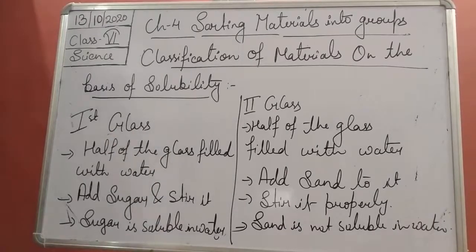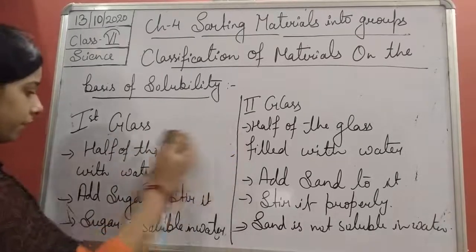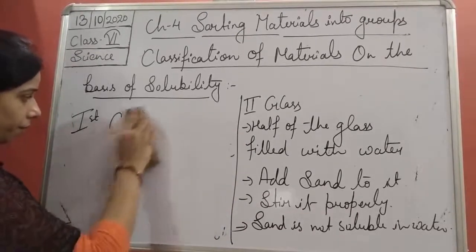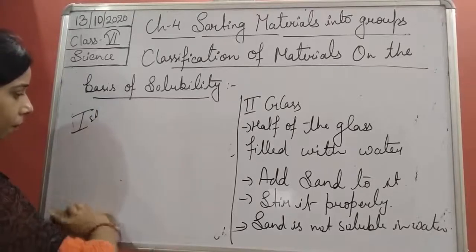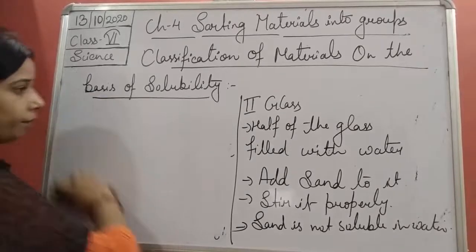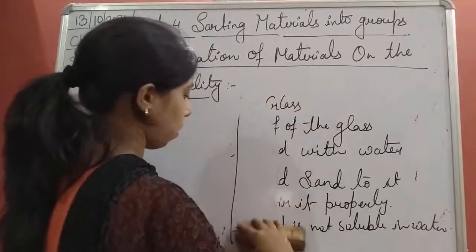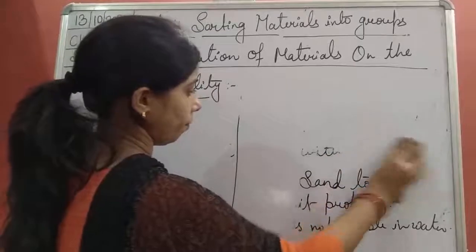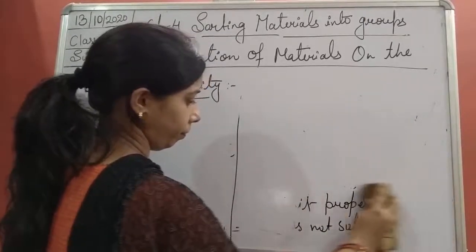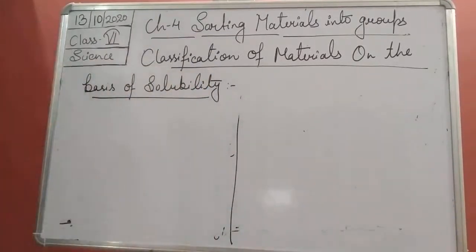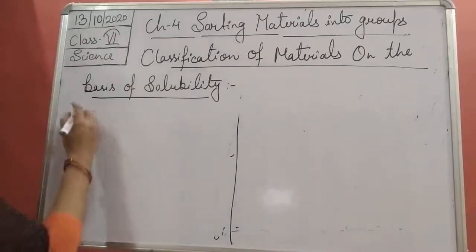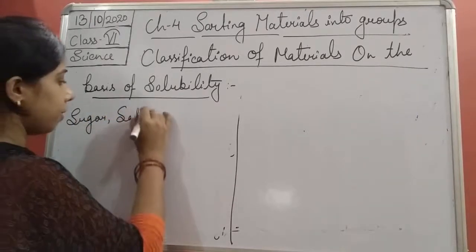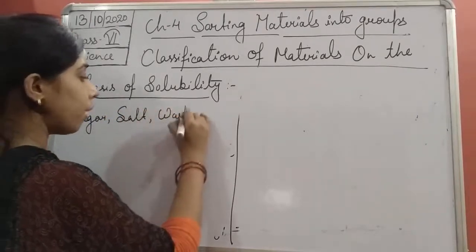Like in case of this, we can write it. Here also. So you see, students, sugar is there, salt is there, washing soda is there.